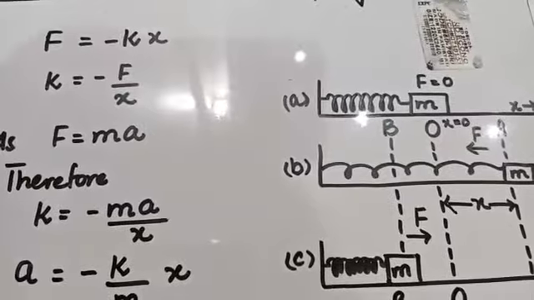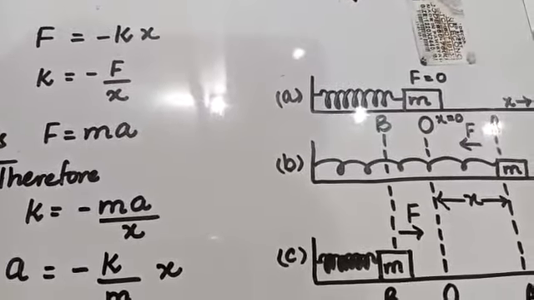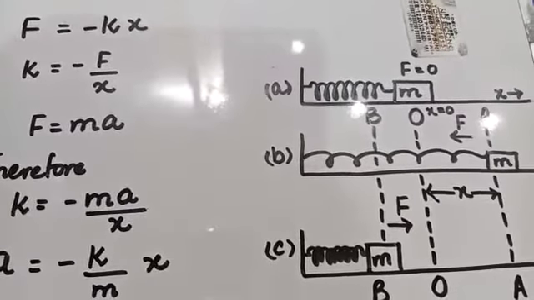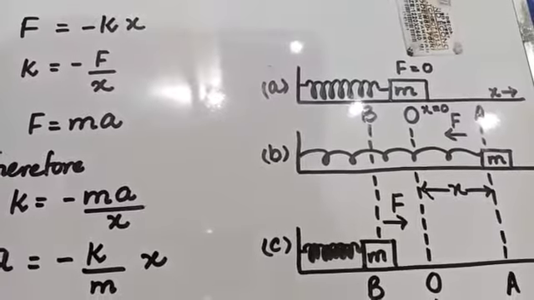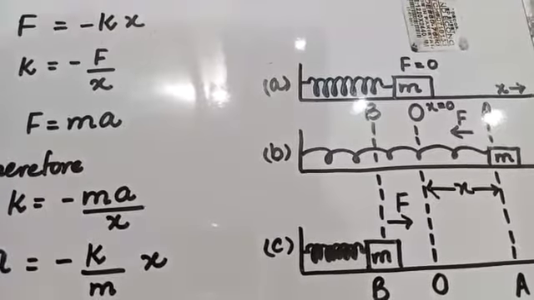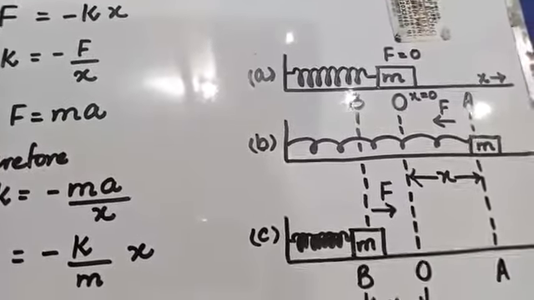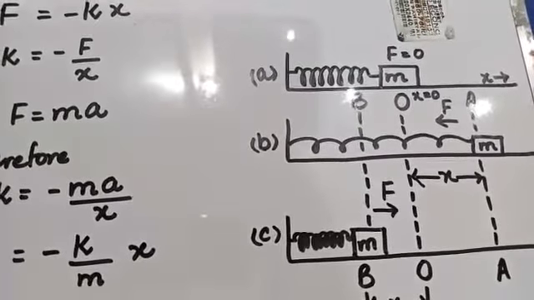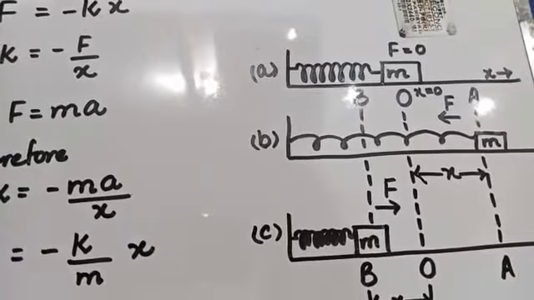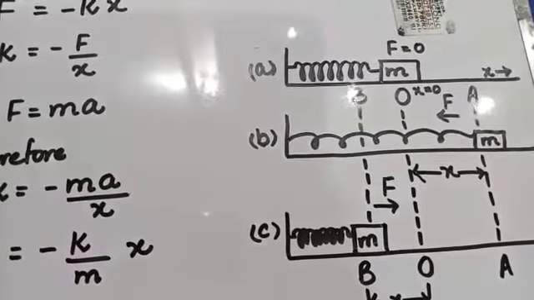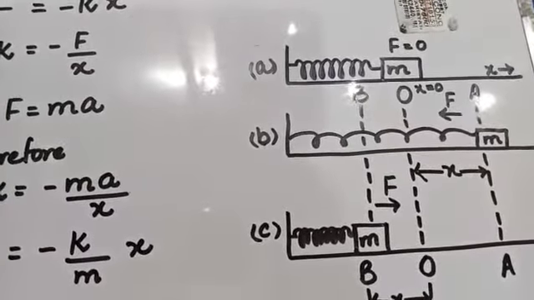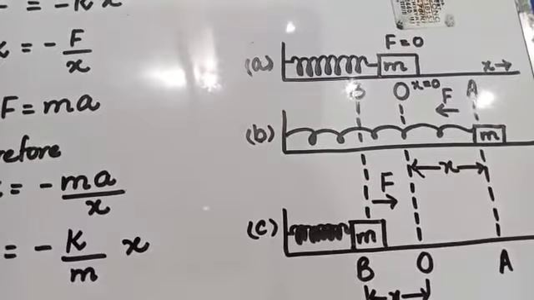In simple harmonic motion, a body moves about its mean position. Its direction of motion always tends towards the mean position, and the acceleration of the body is directly proportional to the displacement from the mean position.